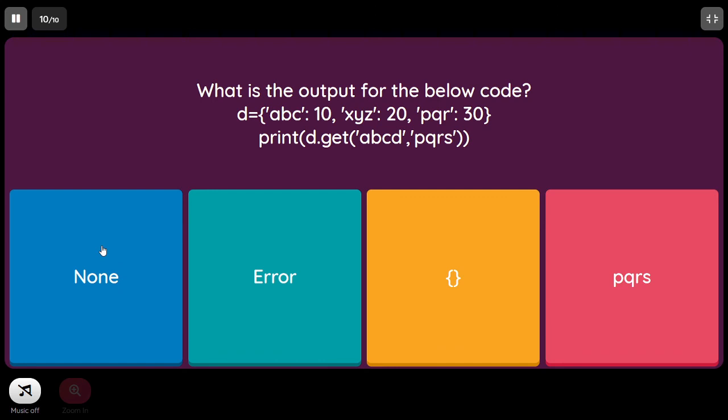So None is not the correct answer, because None will be returned only when I pass a single parameter to the get method, that is, the key. If it is not found in the dictionary, then None will be returned. So no way will an error be given. Even if the key is not present, it will return None, but it will not return an error. And this represents the empty dictionary. So an empty dictionary we will never get with the get method. So the correct answer is PQRS, because the ABCD key whatever we are asking is not available in the dictionary D. So the default value will be returned.